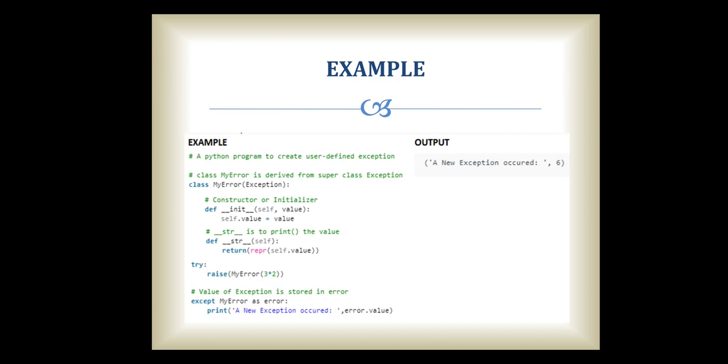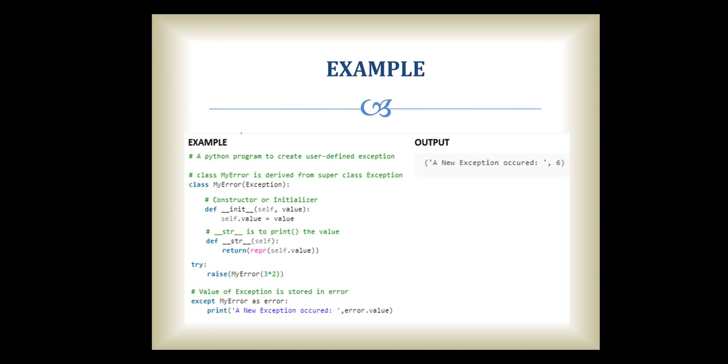Just create a MyError class and extend it using the Exception class. You specify the initialize method, and in this initialize method you have to specify the value. We just want to create a constructor. Then we are using the string method to print that particular value.